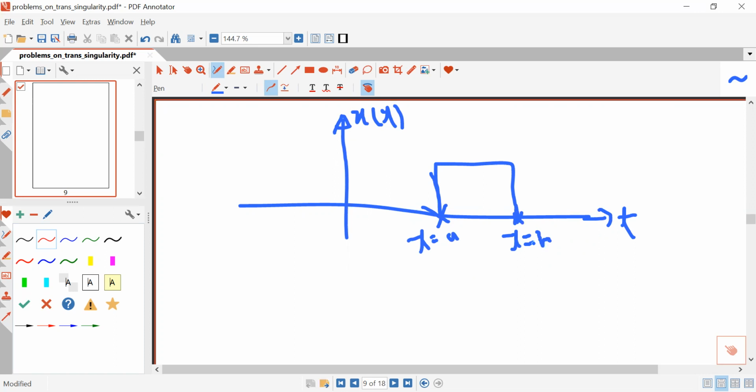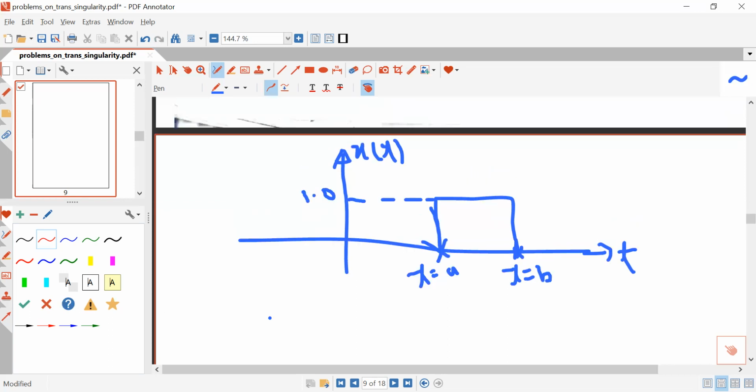Now I am asking you, the magnitude of this rectangular pulse is 1. And I am asking you, represent this rectangular pulse by a mathematical expression. How will you represent this rectangular pulse by some mathematical expression?